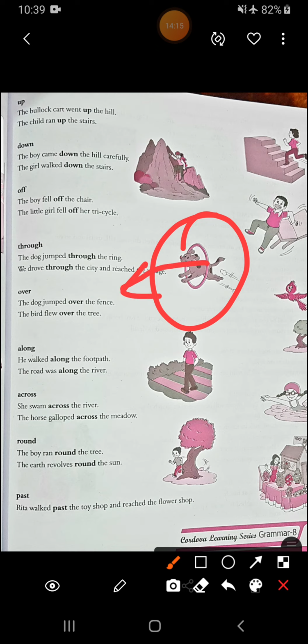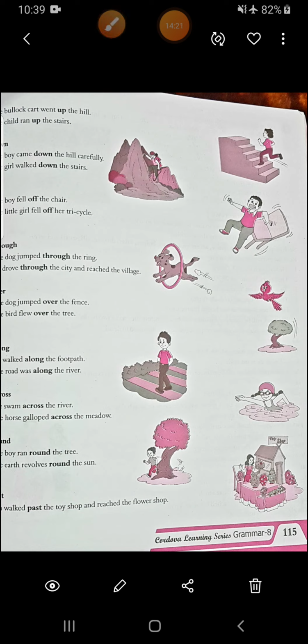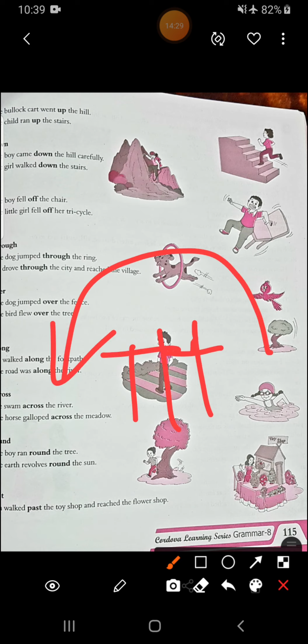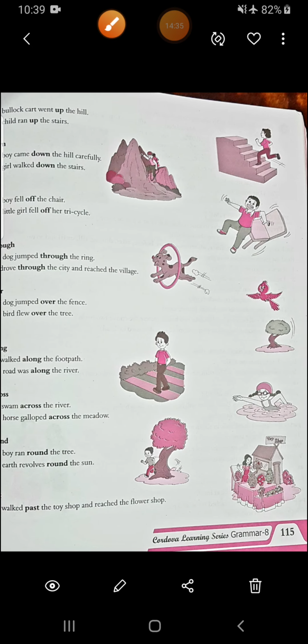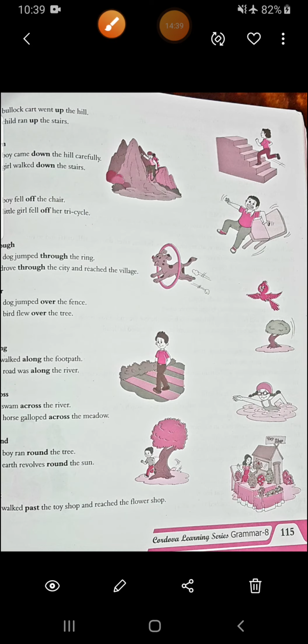We drove through the city and reached the village. Then over. The dog jumped over the fence. Over. Like above. Suppose this is the fence. And the dog ran over it. Like this. This is the meaning of over. Then the bird flew over the tree. You can see this image here. The bird flew over the tree.